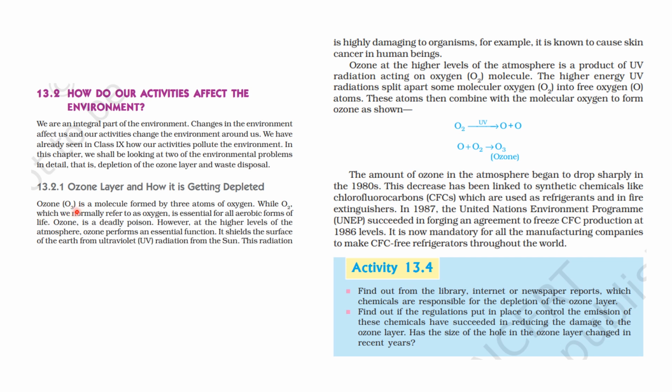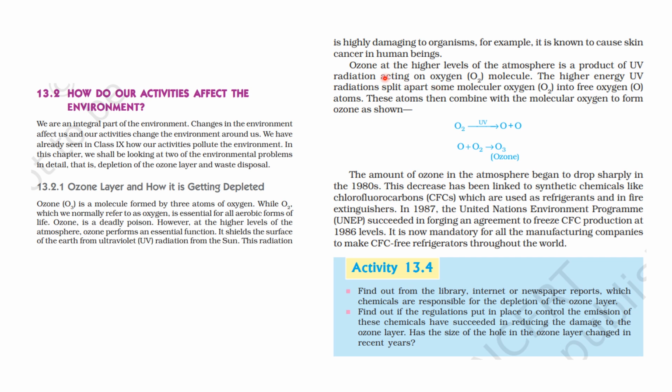ठीक है, तो पहला डिस्कस करते हैं ओजोन लेयर एंड हाउ इट इज गेटिंग डिप्लीटेड। तो ओजोन क्या होता है? O3, it is a molecule formed by 3 atoms of oxygen, while O2, which we normally refer to as oxygen, it is essential for all the aerobic forms of life. Ozone is a deadly poison, okay. However, at the higher levels of the atmosphere, ozone performs an essential function. क्या होता है ये? It shields the surface of the earth from UV radiation from the sun, ठीक है। This radiation is highly damaging to the organisms, like it can cause skin cancer in human beings.